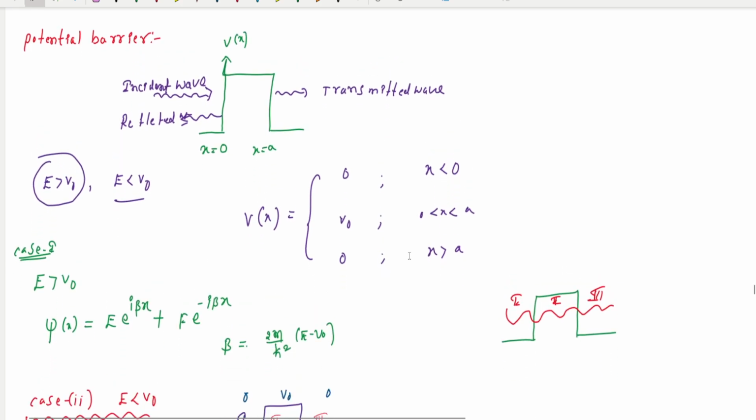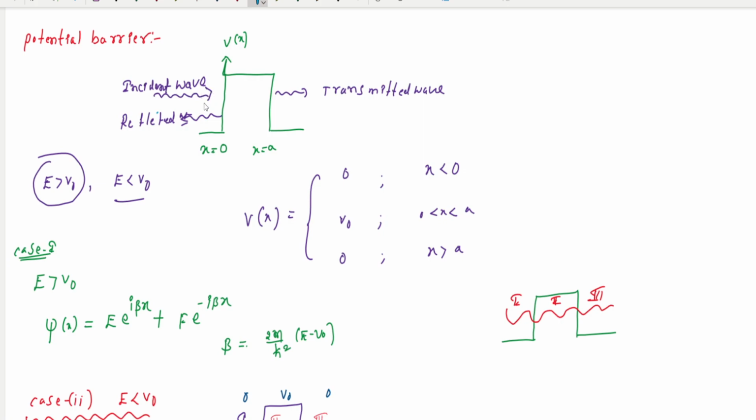Hello, today I'm going to discuss with you the one-dimensional potential barrier. So this is a one-dimensional potential barrier. The height of this potential barrier is V naught. Let us consider a beam of particles of mass m that are sent from the left side onto the barrier.